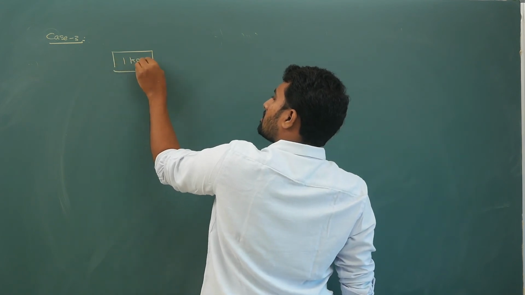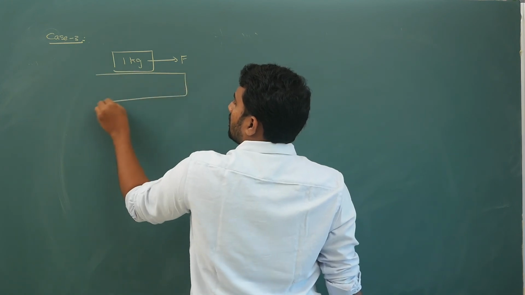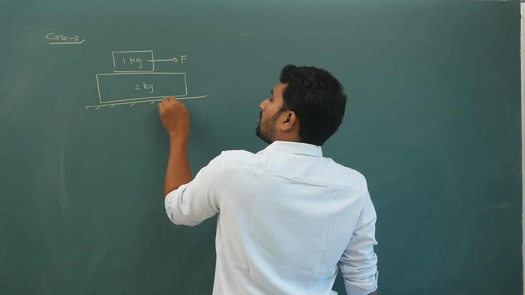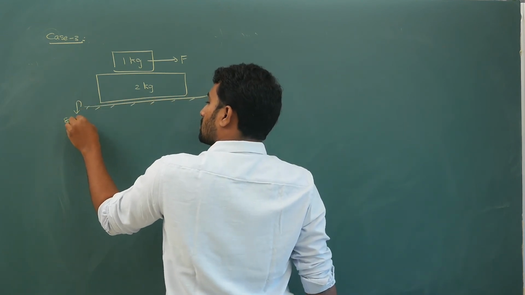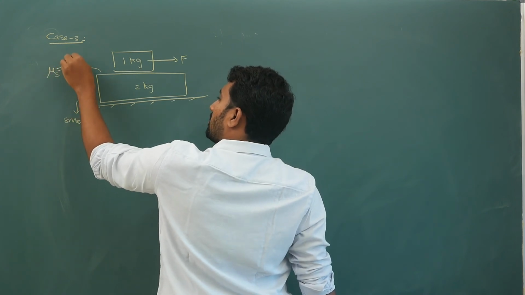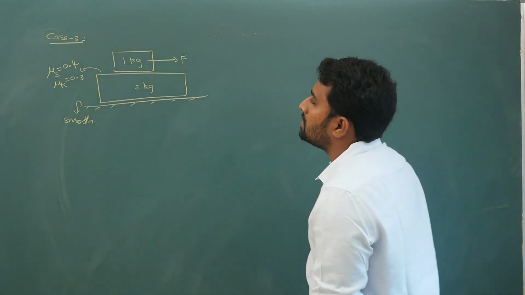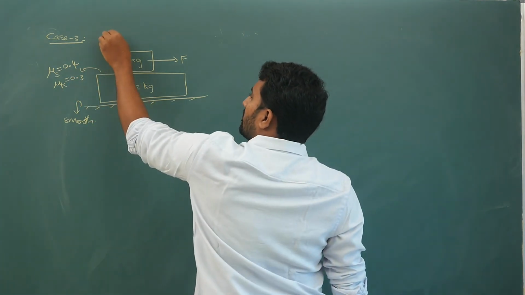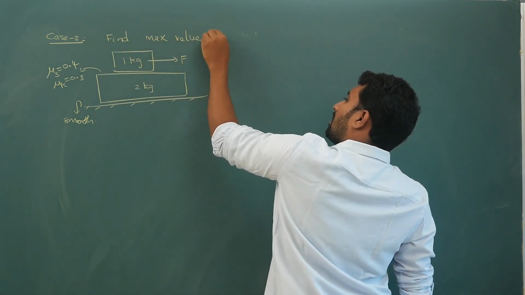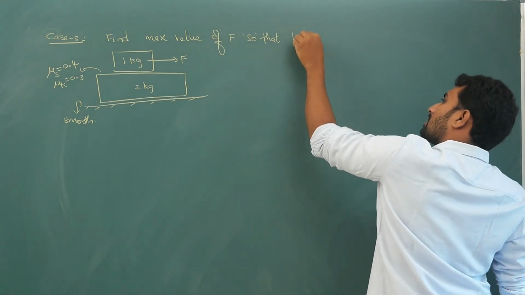This is a 1 kg block. I am applying capital F. This is a 2 kg block. Once again, this surface is smooth. Here mu s is 0.4, mu k is 0.3. The question is: find the maximum value of capital F so that both blocks move together.